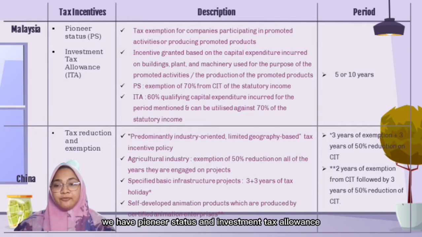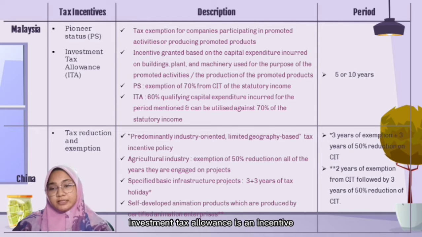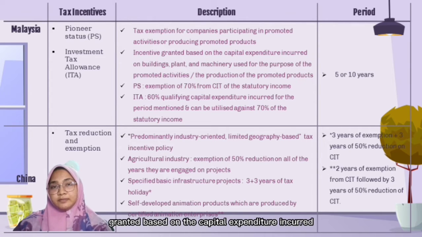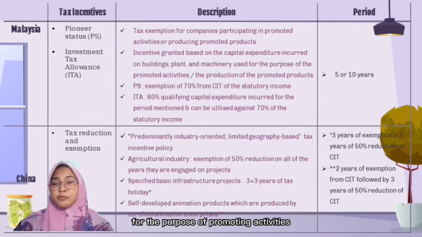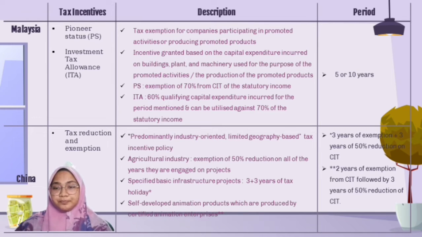In Malaysia, we have pioneer status and investment tax allowance. Pioneer status is a tax exemption for companies participating in promoted activities or producing promoted products. Investment tax allowance is an incentive granted based on the capital expenditure incurred on buildings and plant and machinery involved for the purpose of promoted activities or production of the promoted products. Both are granted for 5 or 10 years.